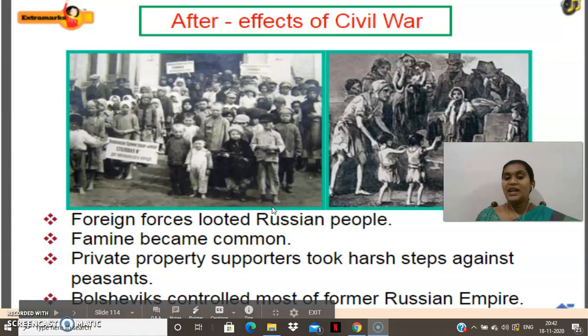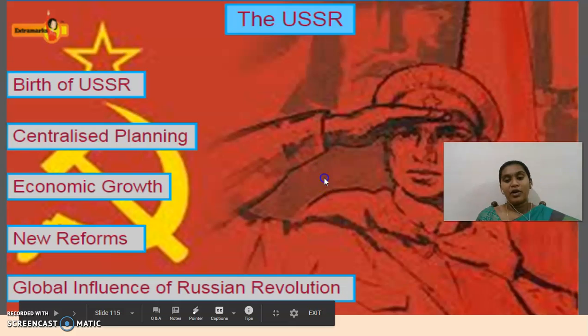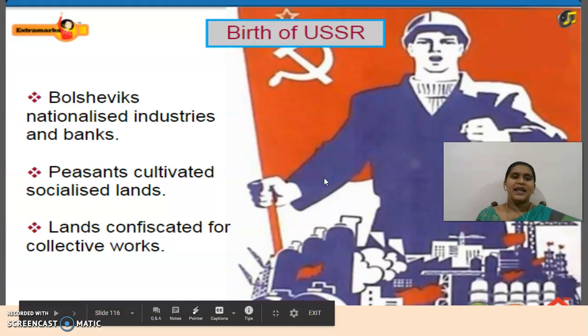So next we are going to see about the USSR, the Union of Soviet Socialist Republics. The birth of USSR, centralized planning, economic growth, new reforms, and the global influence of the Russian Revolution. How this Russian Revolution influenced the entire world, and how the USSR started. Centralized planning, the one single planning, how it helped economic growth, and what are the new reforms, the measures that were taken. Let us see.